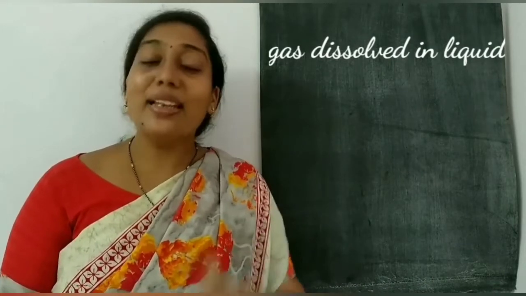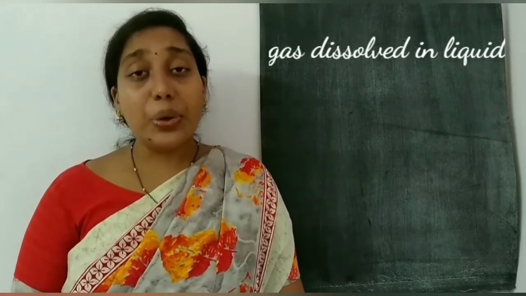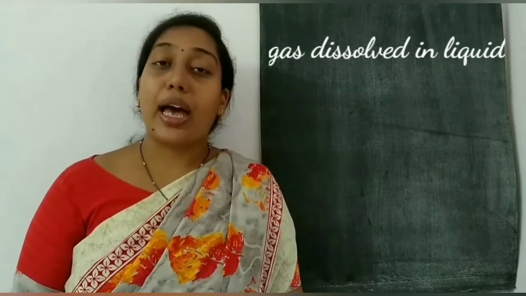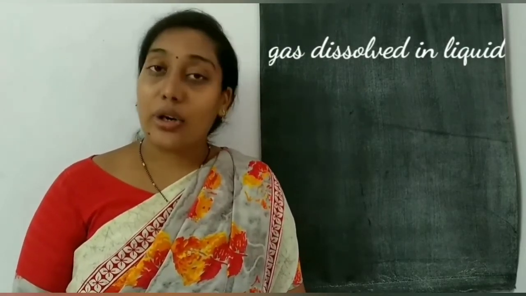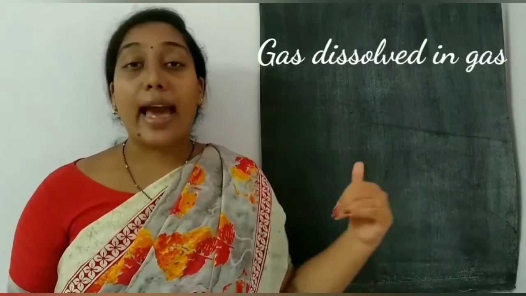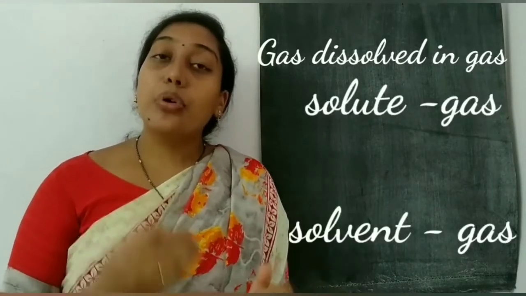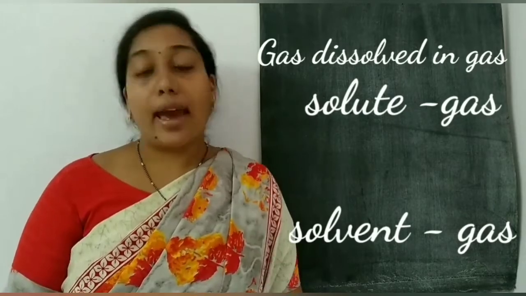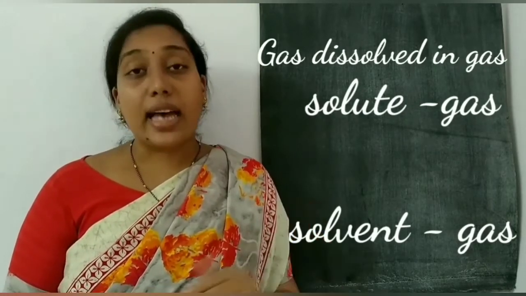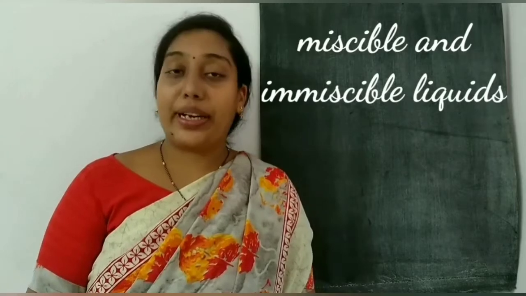Example, cool drink. In cool drink, gas is a solute and the colored water is a solvent. And last one, gas dissolved in gas. Here both solute and solvent are gas. Example, air.